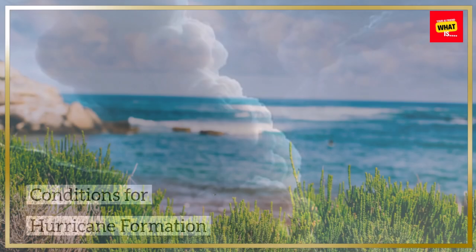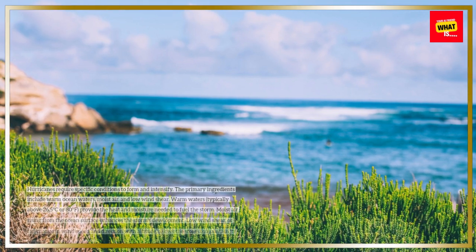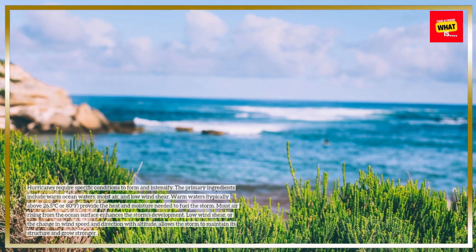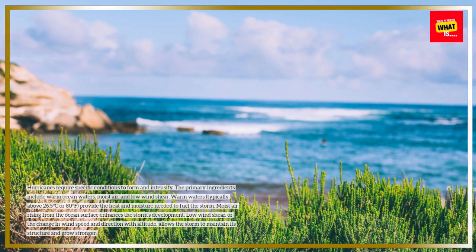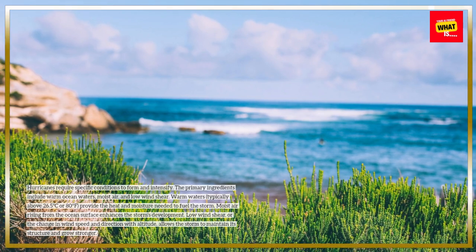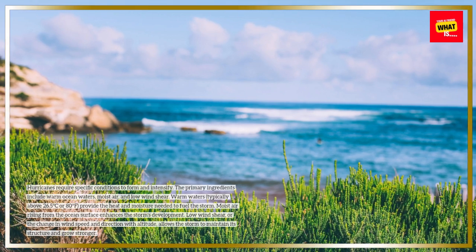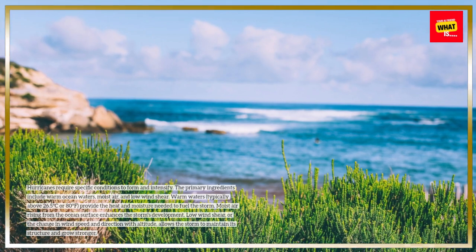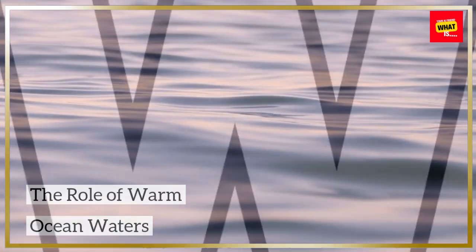Conditions for hurricane formation. Hurricanes require specific conditions to form and intensify. The primary ingredients include warm ocean waters, moist air, and low wind shear. Warm waters, typically above 26.5 degrees Celsius or 80 degrees Fahrenheit, provide the heat and moisture needed to fuel the storm. Moist air rising from the ocean surface enhances the storm's development. Low wind shear, or the change in wind speed and direction with altitude, allows the storm to maintain its structure and grow stronger.